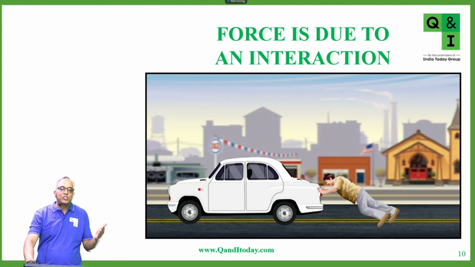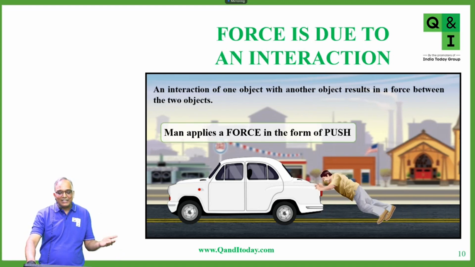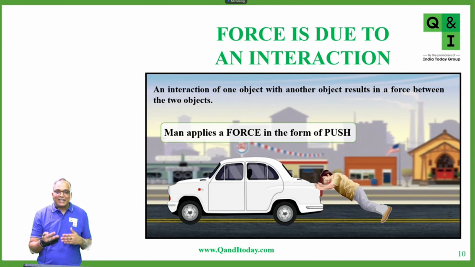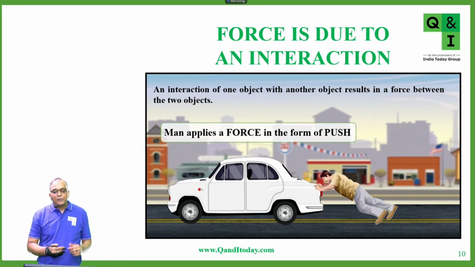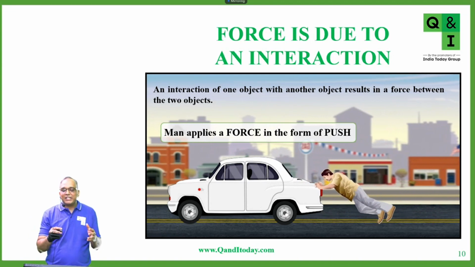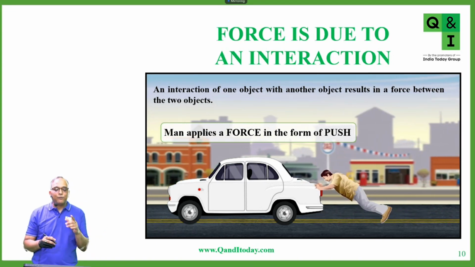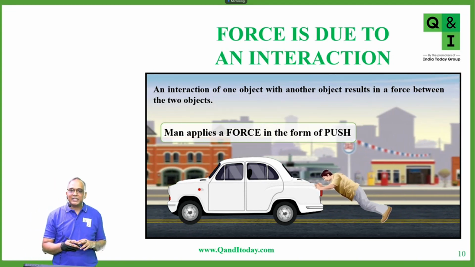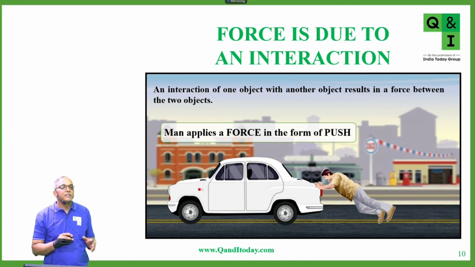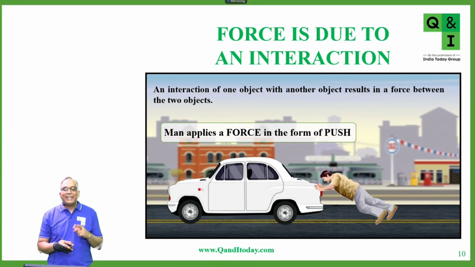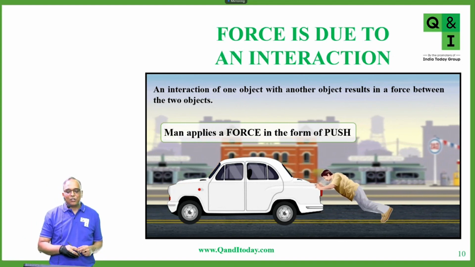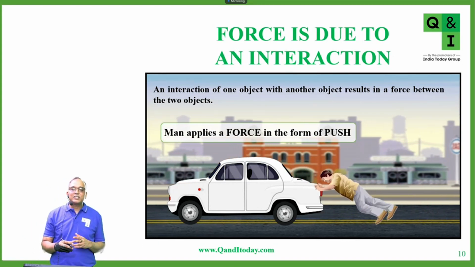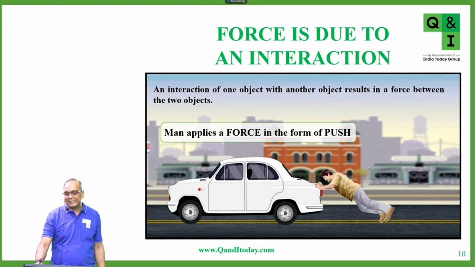As a result, you will see that the car starts moving once the person starts pushing. So an interaction of one object with another object results in force between the two objects. So man applies a force in the form of push in this case.